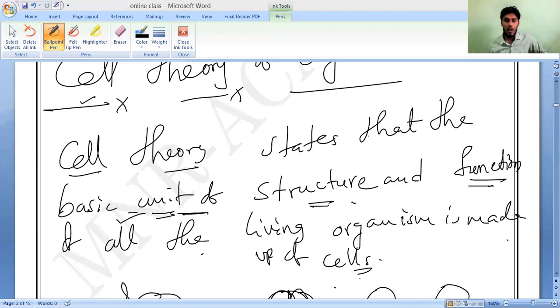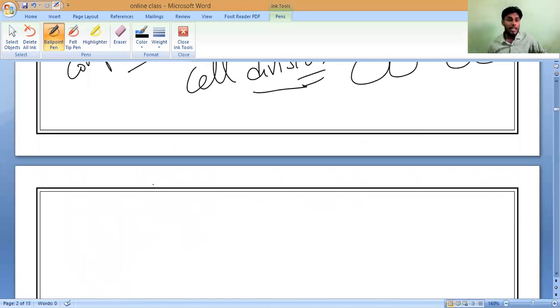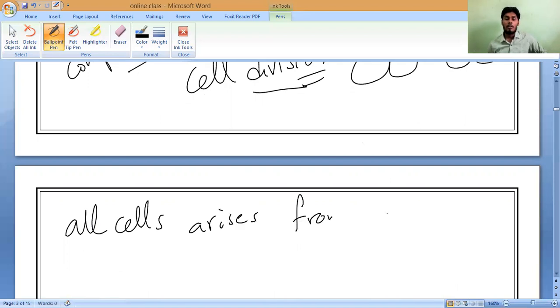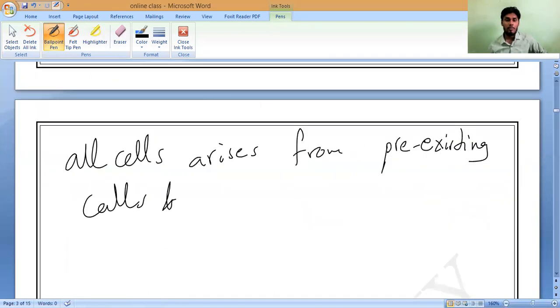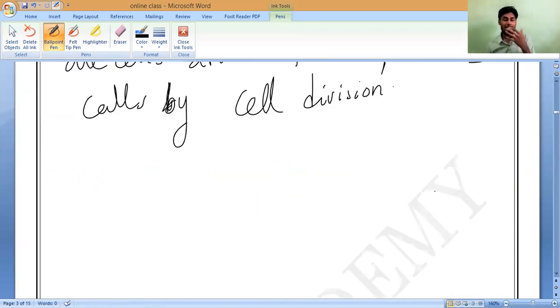All cells arise from pre-existing cells, by which process? By cell division. That is the thing you should remember. So this is what the cell theory says.